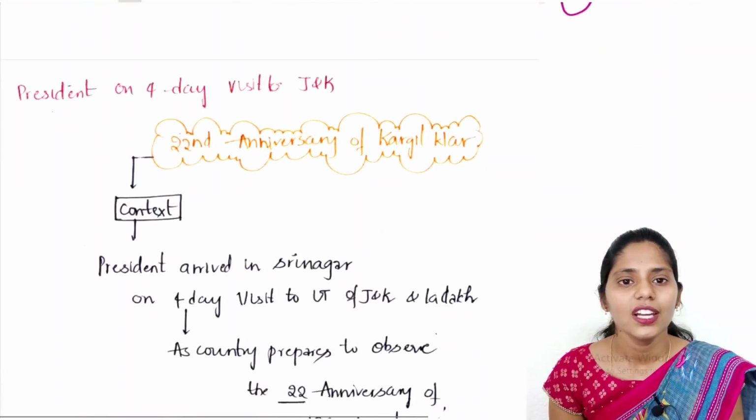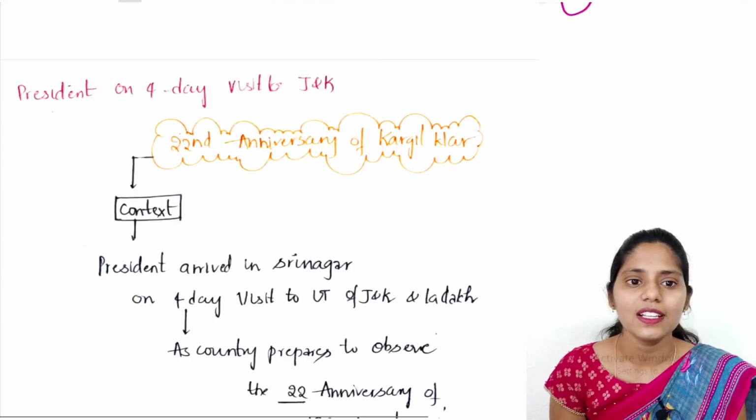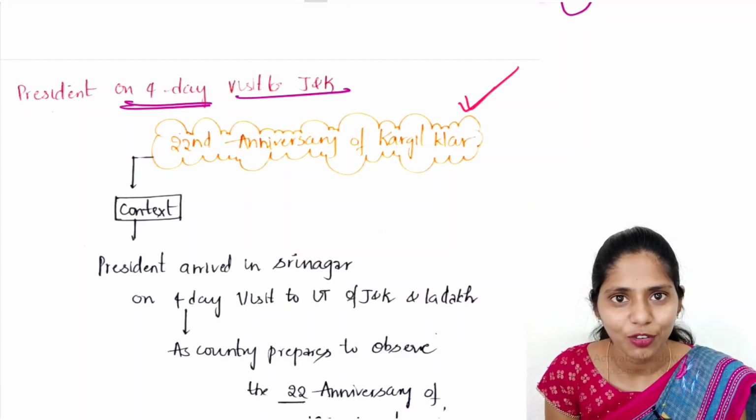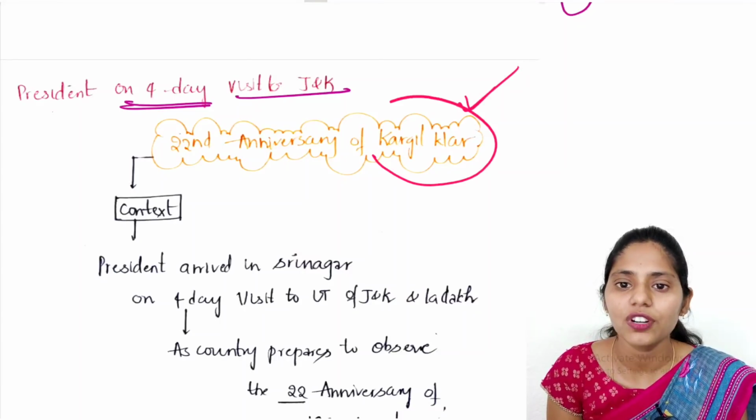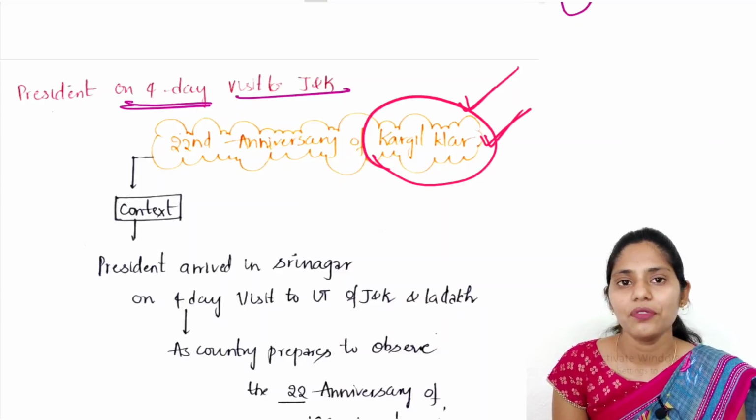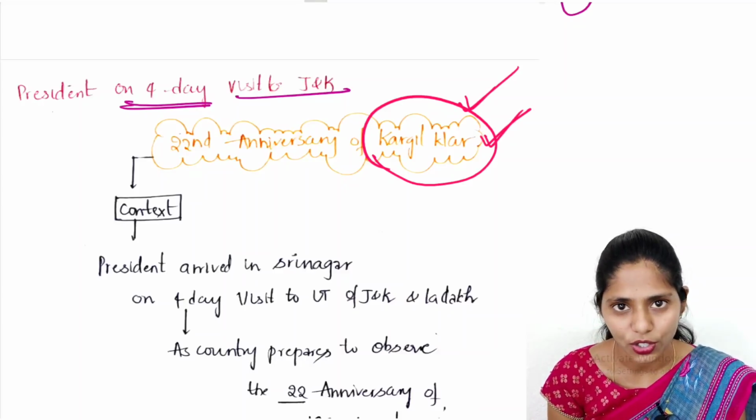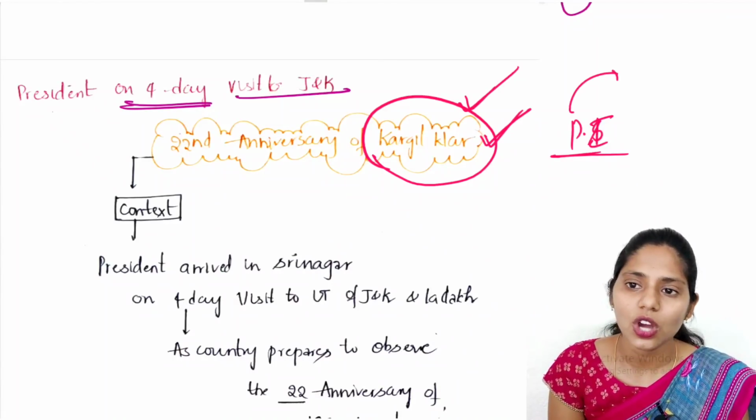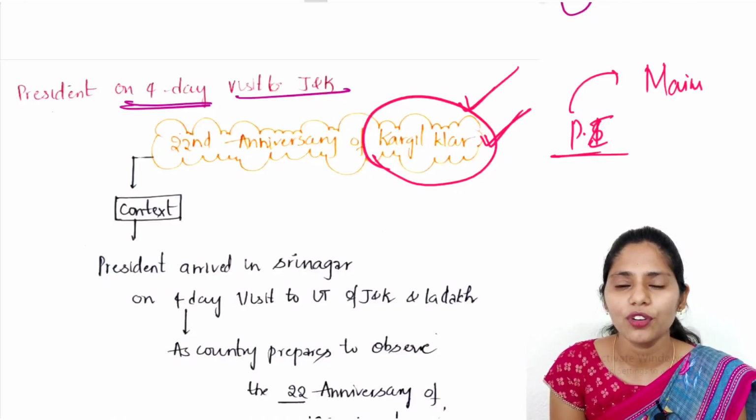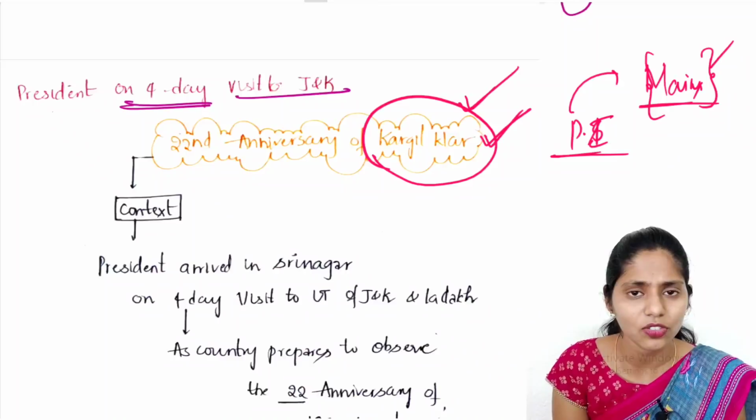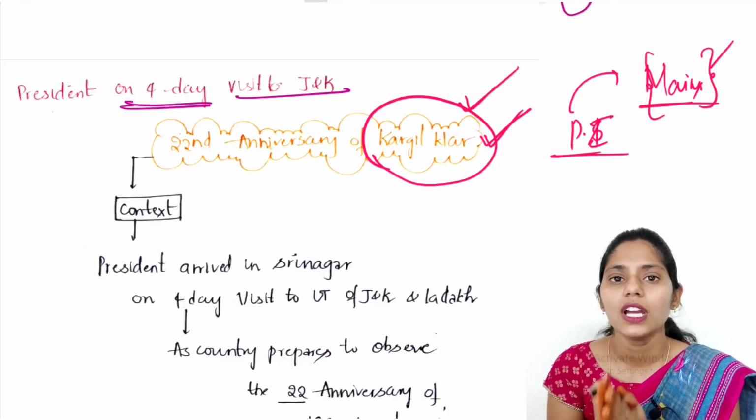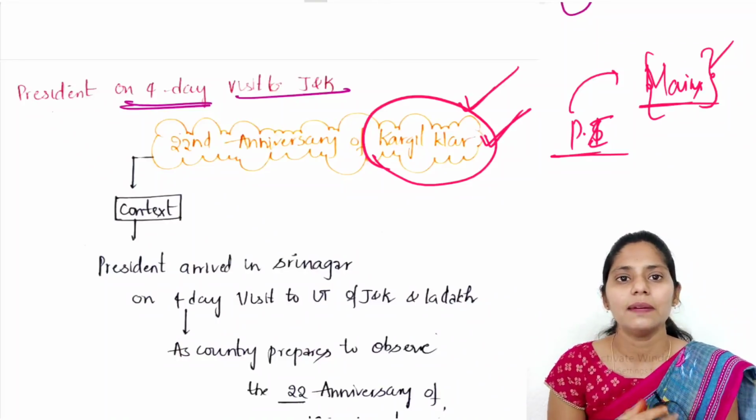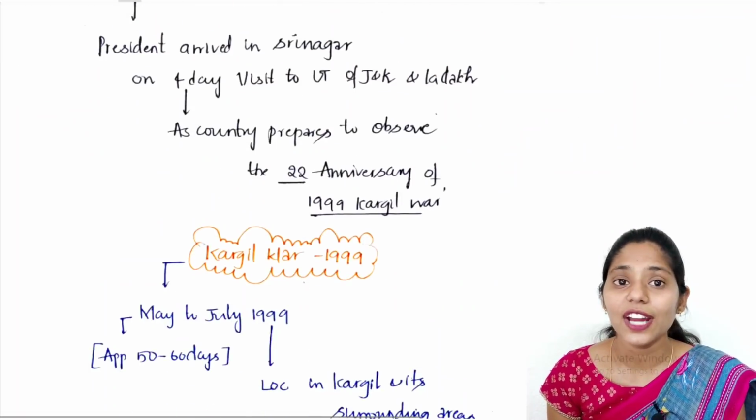And now let us see the next and most important topic, that is President on 4-day visit to Jammu and Kashmir. This article mainly focuses on the 22nd anniversary of the Kargil War. This topic will be very important from our history point of view, and we can also talk about what comes under post-independent India. This topic will be important from your mains point of view. In mains, you will have the post-independent India syllabus, right? Because of this, it is important from your mains point of view, and you can even get this topic in international relations also, relations between India and Pakistan, right? So now let us try to see this topic.